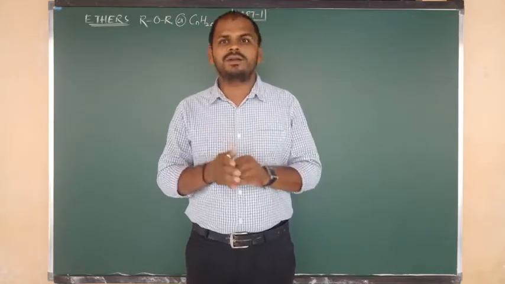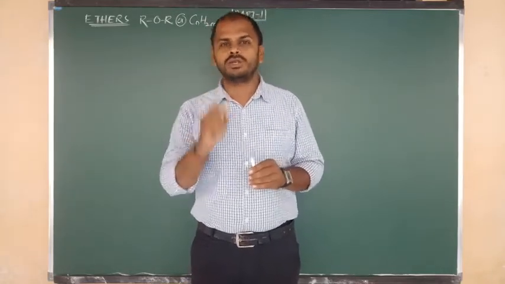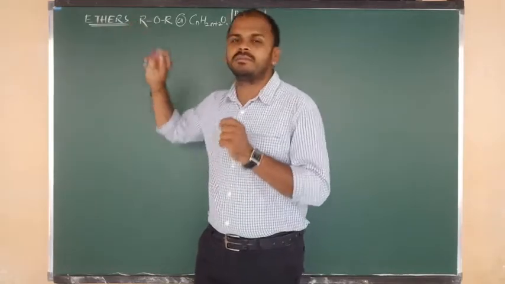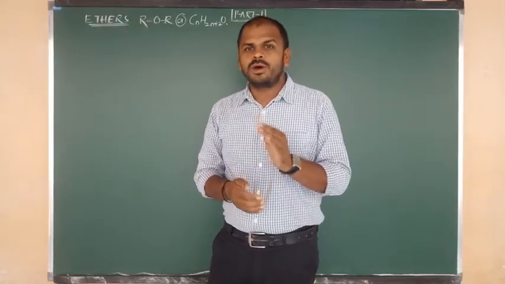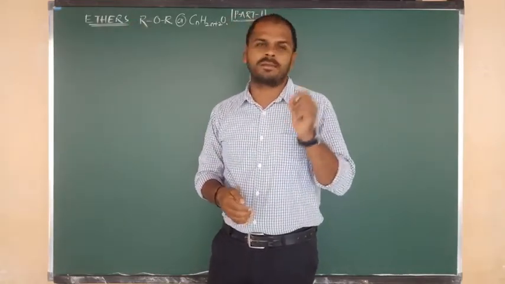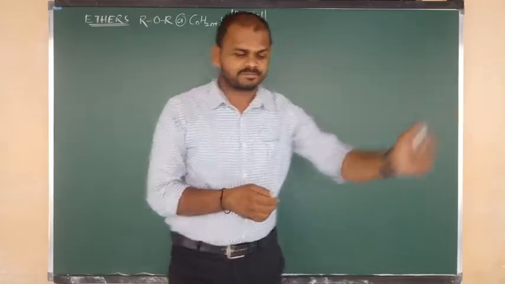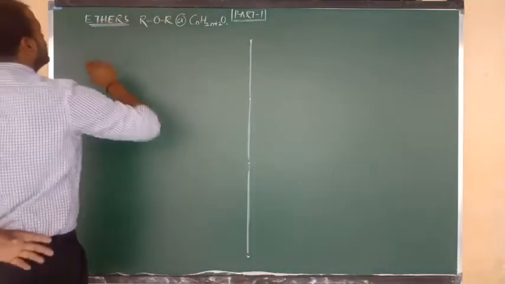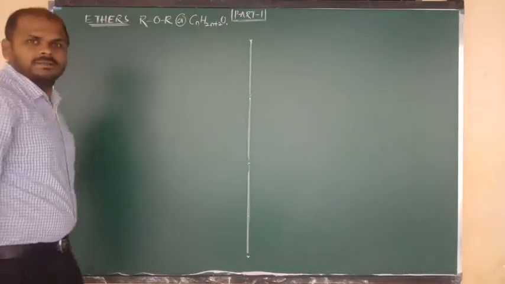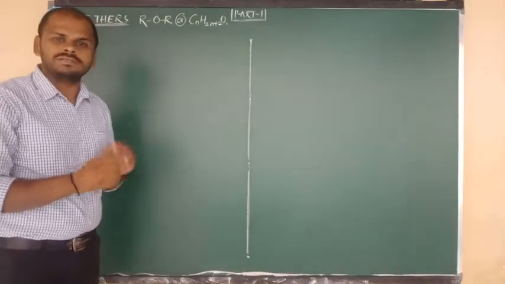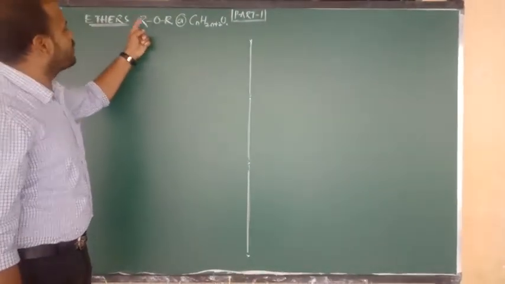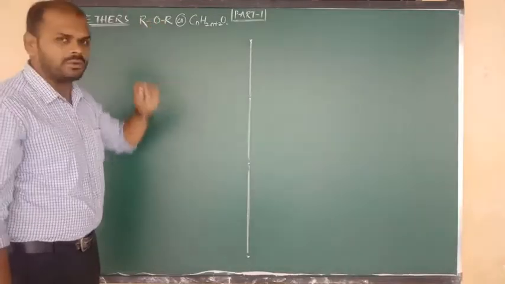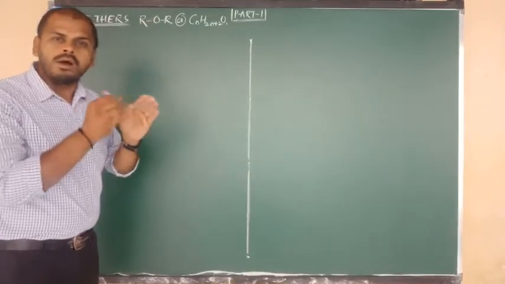Now from today onwards I am going to start the last topic in the chapter, that is nothing but ethers. So today we will discuss the preparation and properties of ethers. Okay well, so what is the formula of ethers? The general formula of ether is nothing but R bonded to O, O bonded to R, ROR.